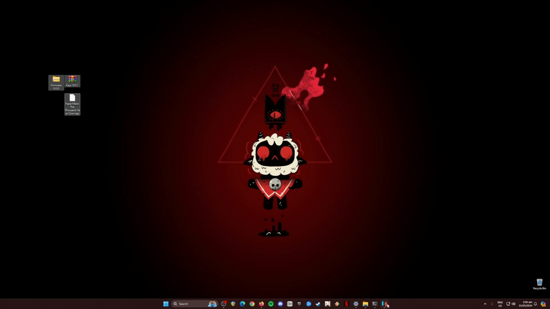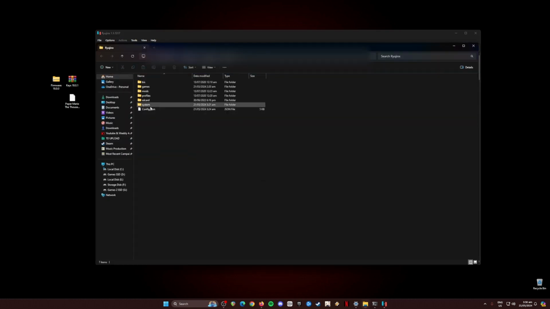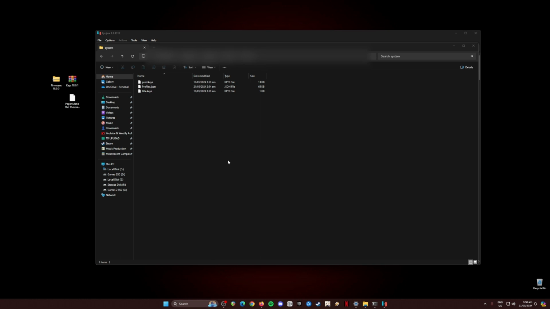So it's time to install them in Ryujinx. Open Ryujinx back again. Then go to File, go to Open Ryujinx Folder, locate the System folder and open that folder. Then open the keys zip file on the desktop.